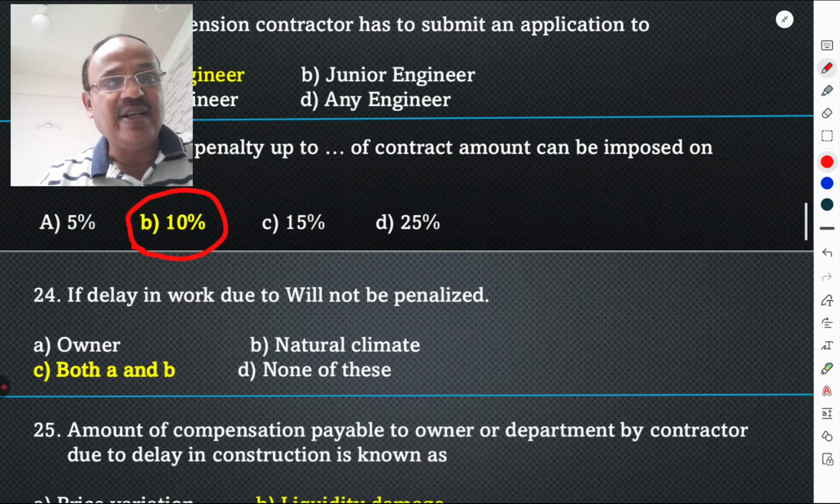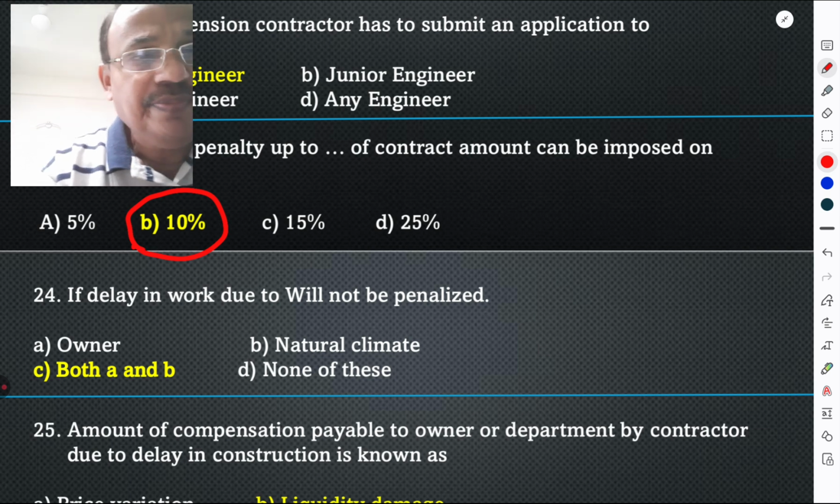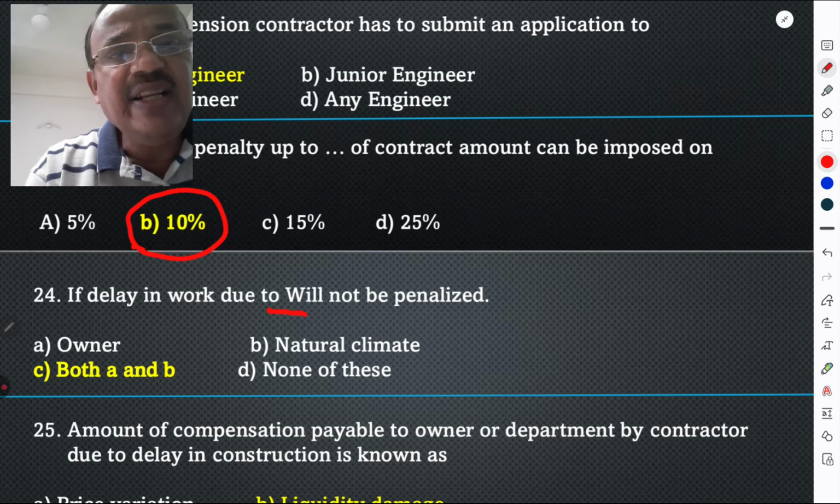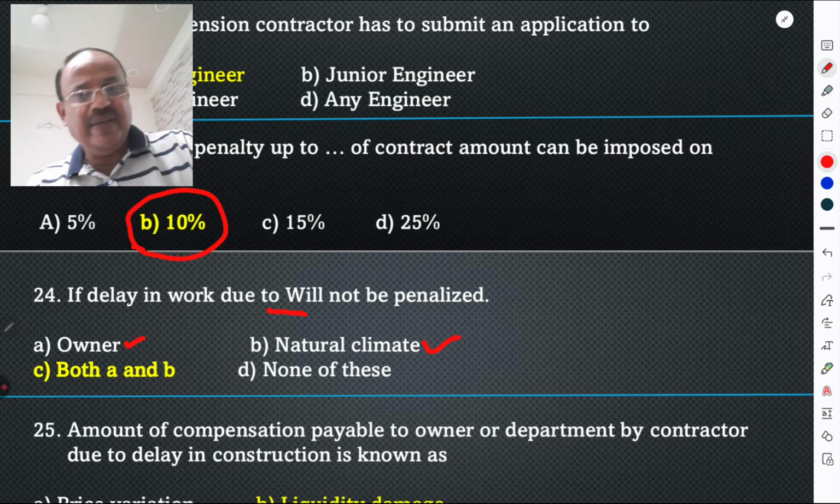If delay in work is due to dash, it will not be penalized. Options: A, owner; B, natural climate; both A and B; and none of the above. Due to dash will not be considered. If delay in work is due to the owner or due to natural climate, it will not be penalized.